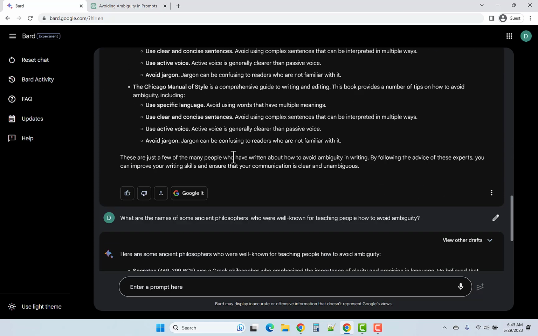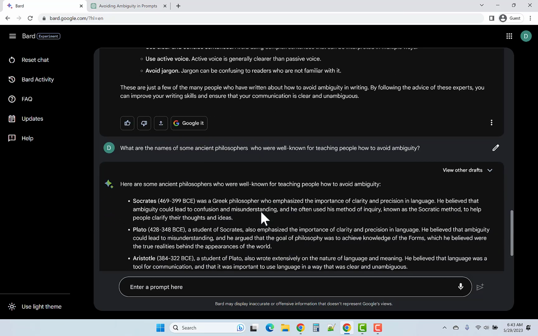So I took Bard's advice and I asked, what are the names of some ancient philosophers who were well known for teaching people how to avoid ambiguity? And by asking a more specific question, I was able to get the response that Socrates and his Socratic method is relevant to avoiding ambiguity.